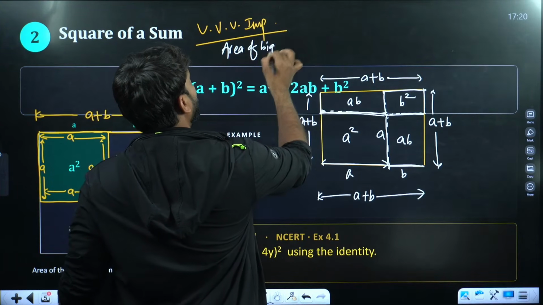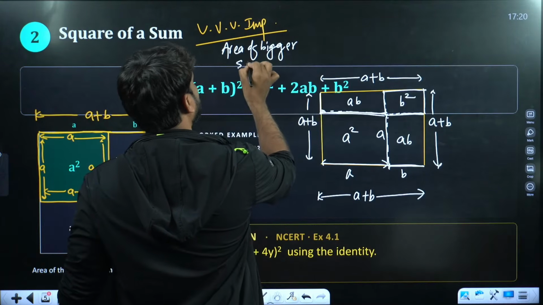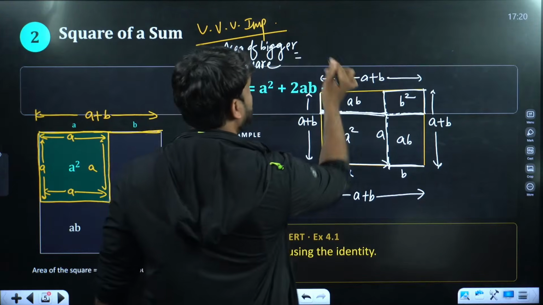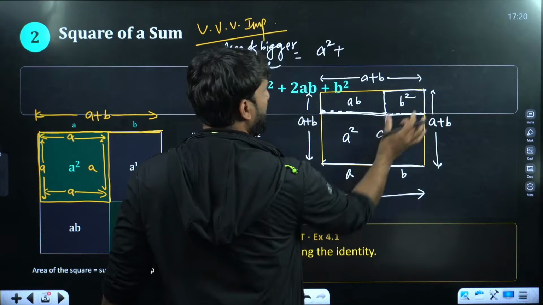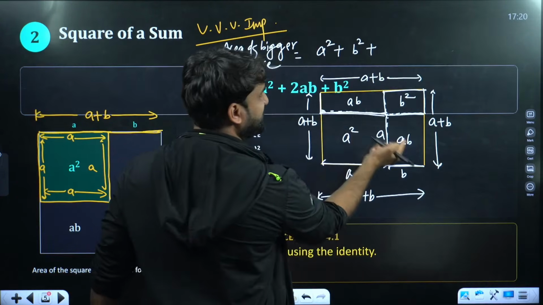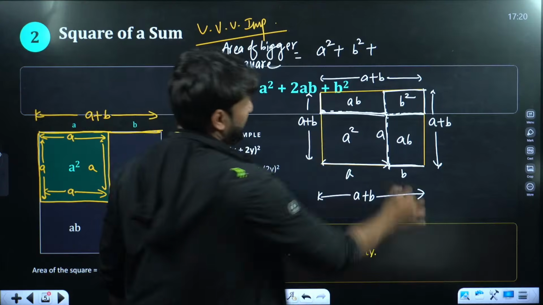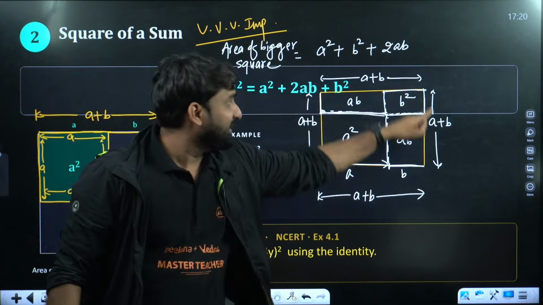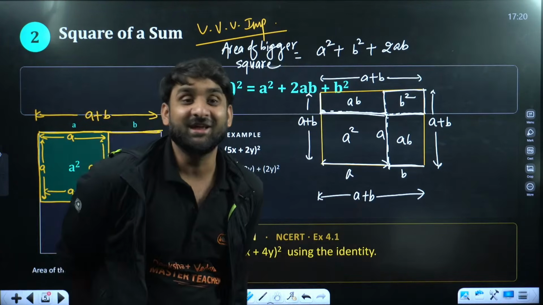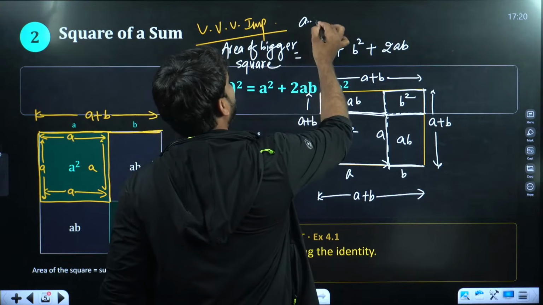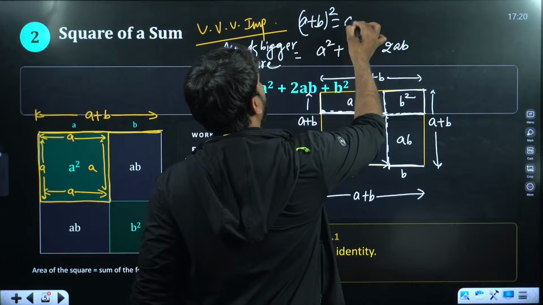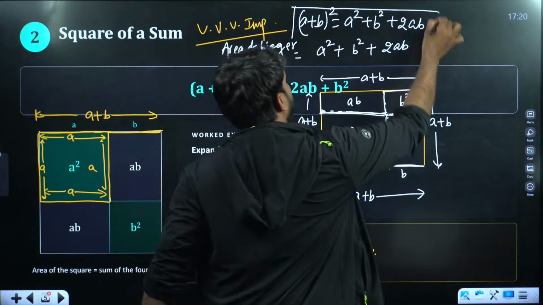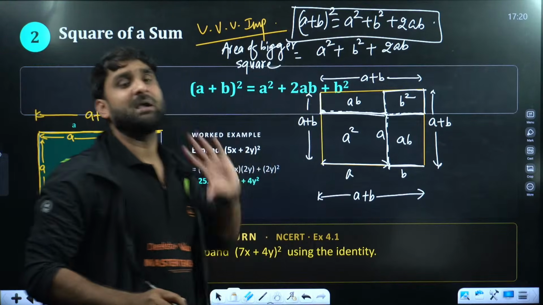So if you calculate the area of the entire square, the area of the bigger square will be equal to what? The sum of these four portions. So area of this square, A square, area of this square, B square, area of these two rectangles, this is AB, this is AB, so we can write 2AB. And the bigger square has side A plus B, so the area will be A plus B whole square. So we have A plus B whole square is equal to A square plus B square plus 2AB. This is the way we can prove the first identity using geometry, everyone.